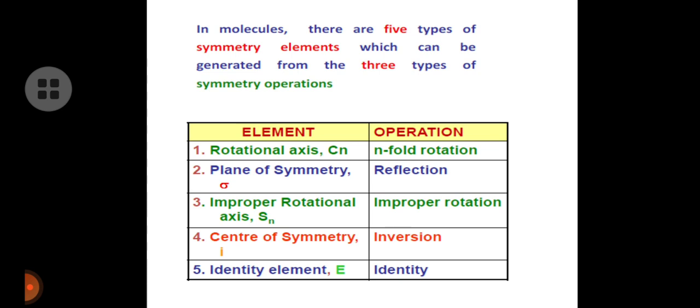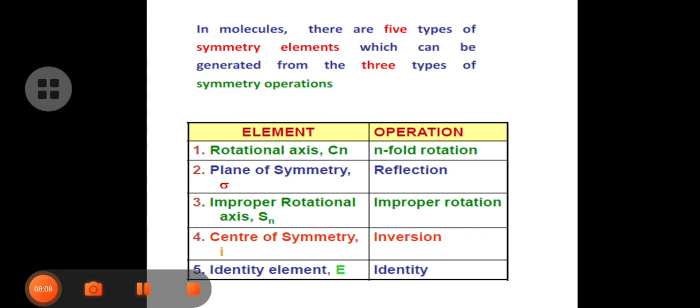The reflection operation will give sigma, that is a plane of symmetry. Improper rotation, which is rotation followed by reflection, will give the improper rotational axis, denoted Sn. The inversion operation will give i, the center of symmetry, and the identity operation will give the identity element, that is E. So these are the symmetry operations and symmetry elements.